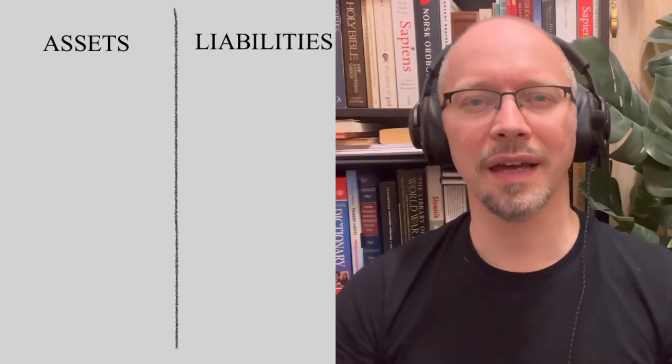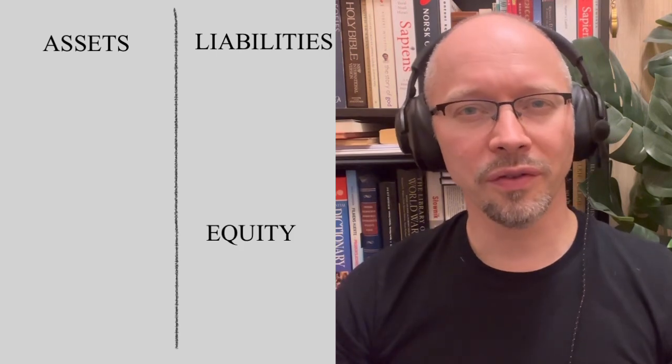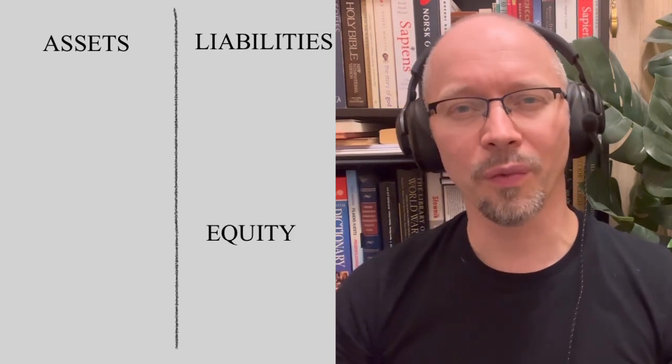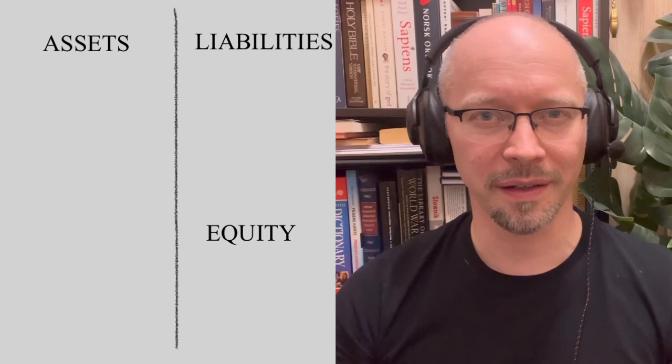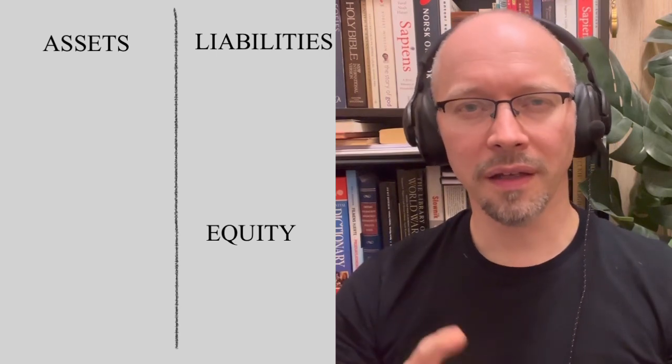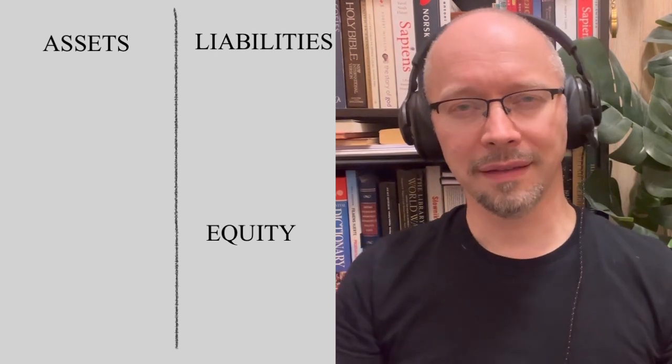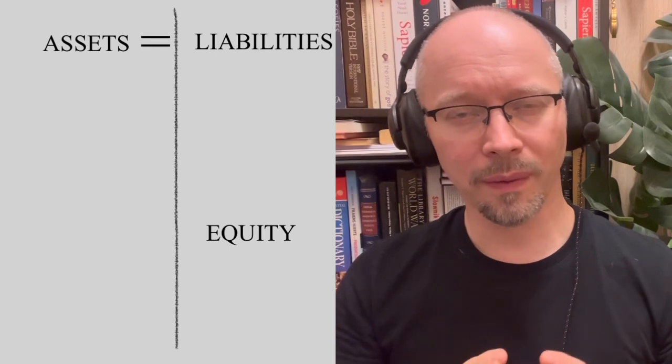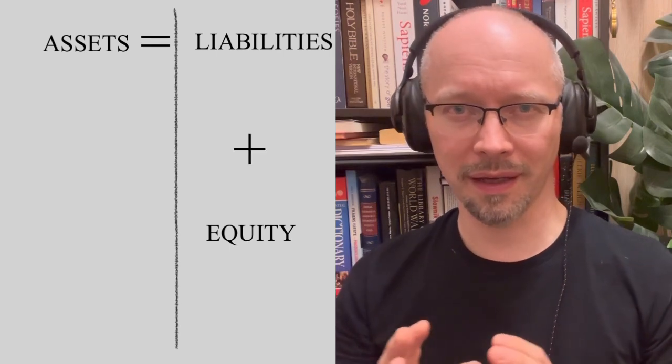Here's how it works. Take a regular sheet of paper and divide it in half. On the left side, write assets. That's what we own and where it's located. On the right side, write liabilities and equity. This includes what we owe others and what belongs to us personally. There's one key rule: assets always equal liabilities plus equity.